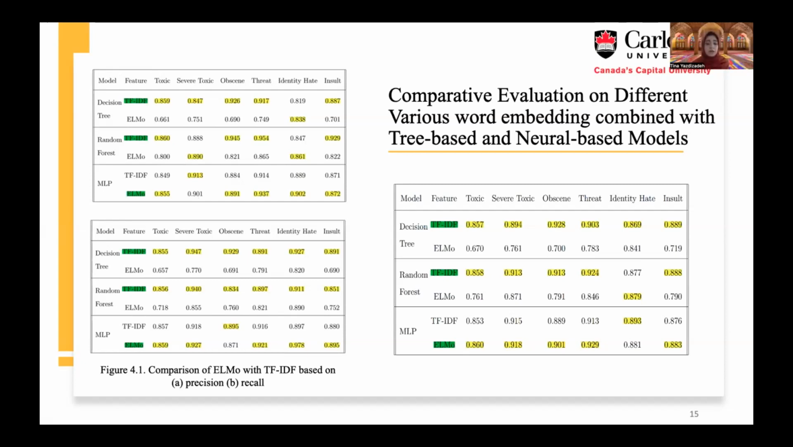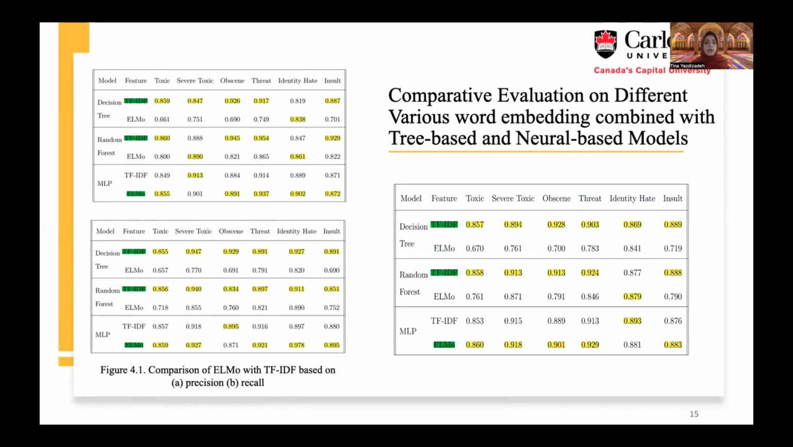So ELMo outperforms TF-IDF only when combined with an MLP model, similar to what is displayed in the first figure. The combination of ELMo with the MLP shows better results than the combination of TF-IDF with other machine learning models. Overall, the tree-based models work better with TF-IDF.